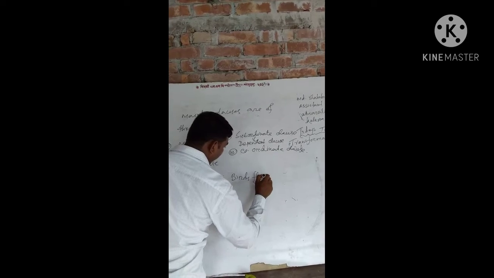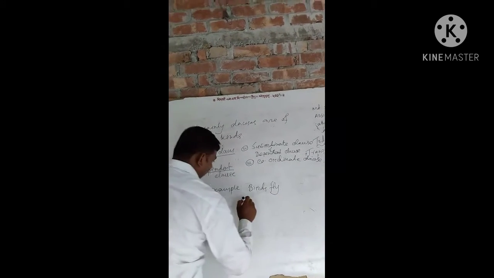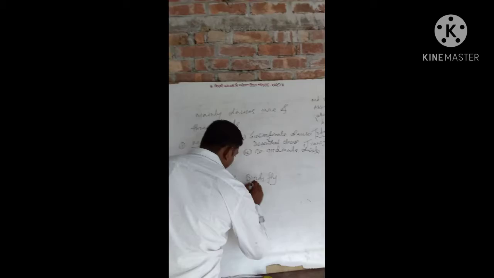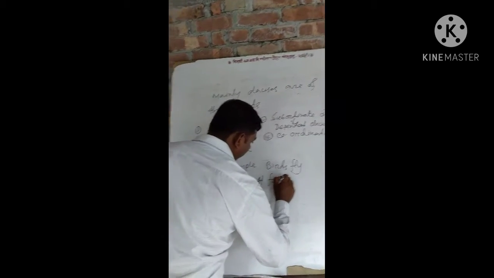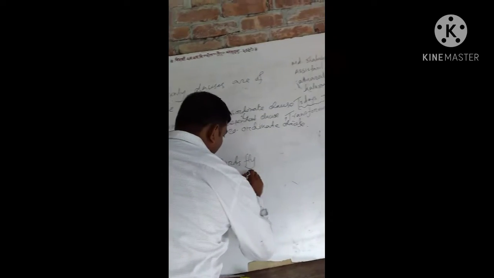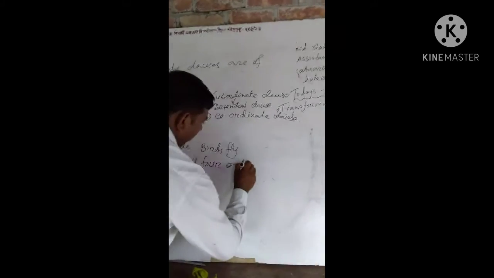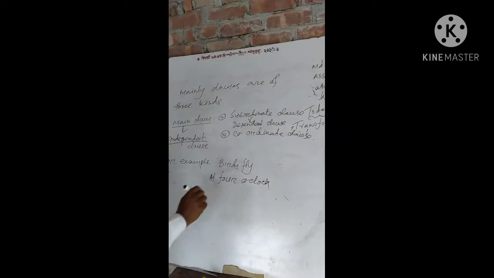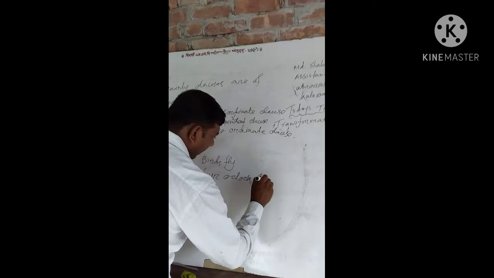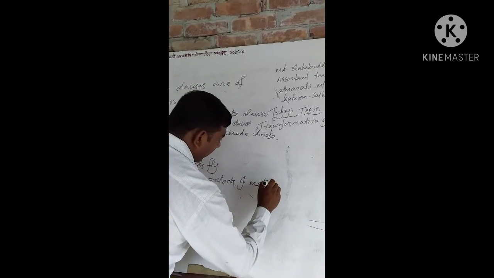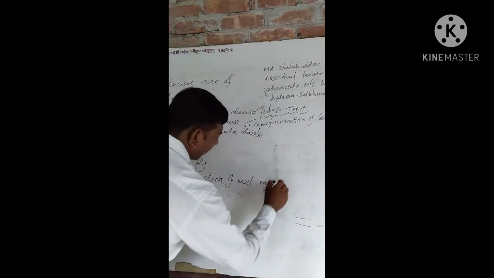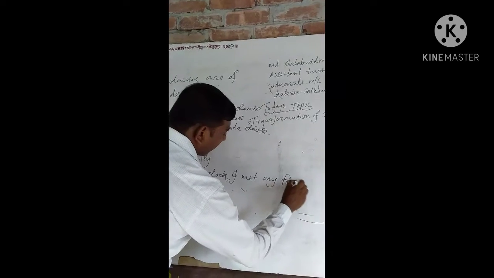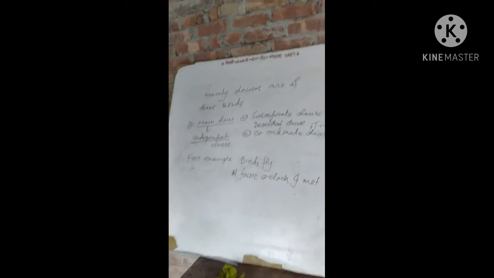Birds fly. At 4 o'clock, I met my friend.